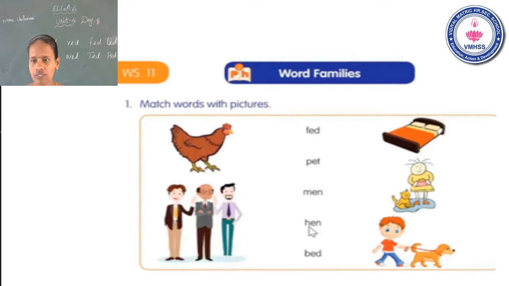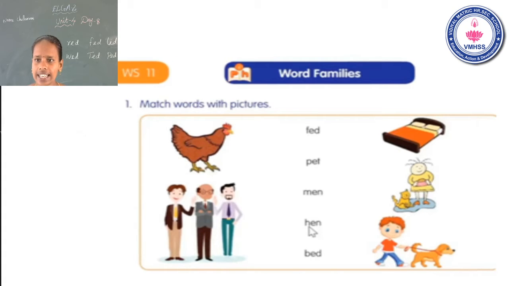Now I will read the words. Listen carefully. The first word, F-E-D, fed. Next word, pet. Third one, men. Fourth one, hen. Next one, bed. Okay. Now show the answer.